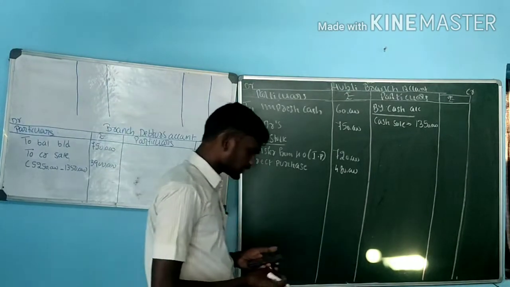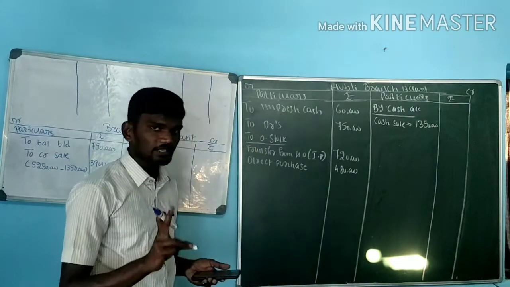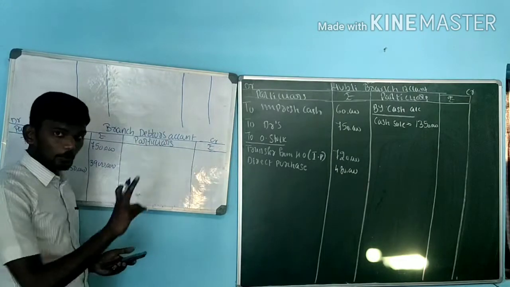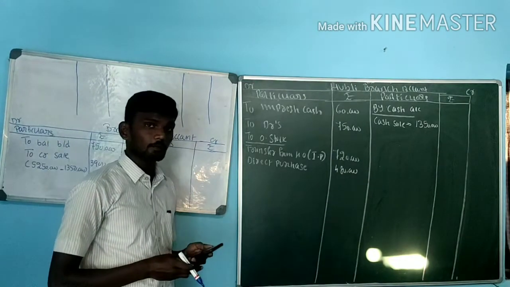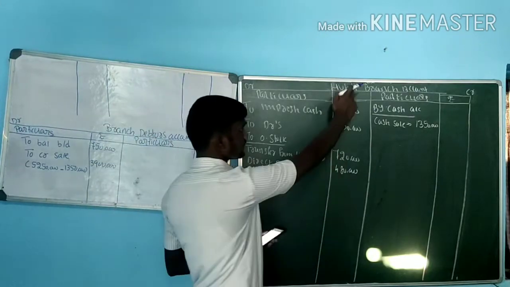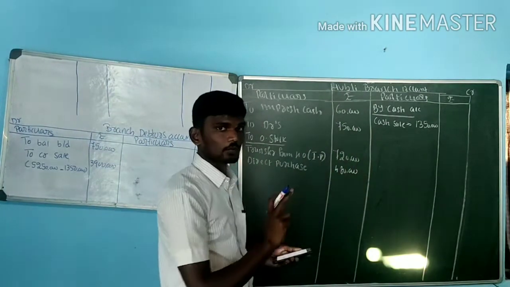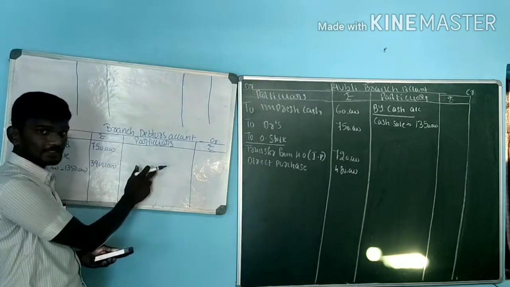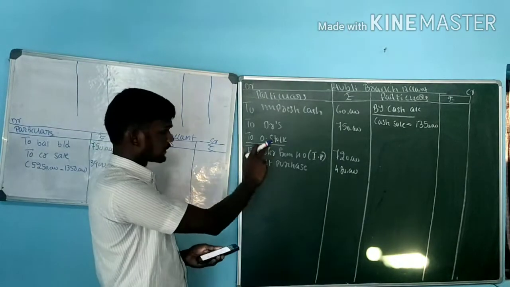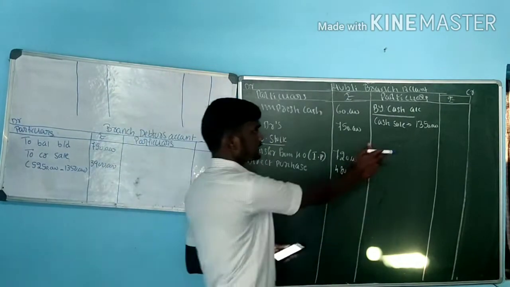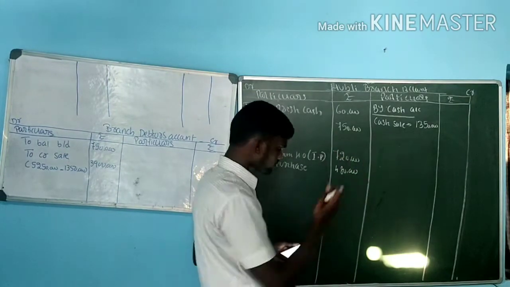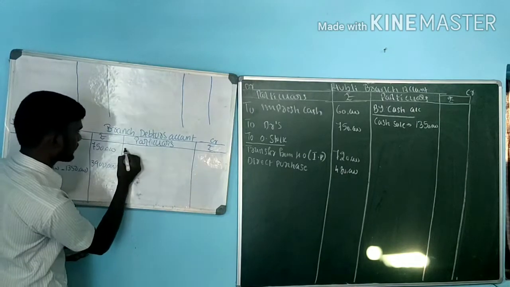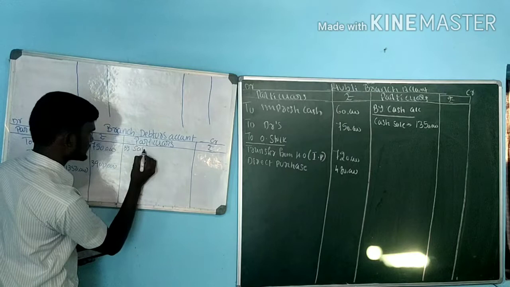Next one, return from customers. See here, if they give return from customers, customers is nothing but debtors. Suppose in the problem it is given return from branch or return to head office, that comes under branch account, credit sale. Be careful. Few students, if they give return from customers or return from debtors, that is sales return. Return from head office, return from branch, return to head office, that is credit sale, goods sale. But here in the question they gave goods return from customers, that is sales return.